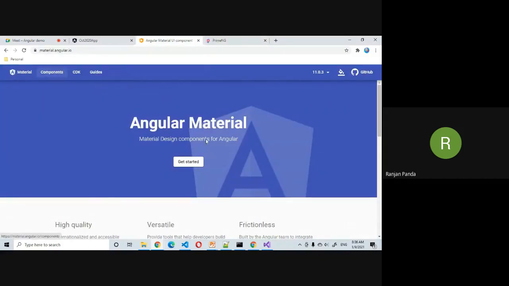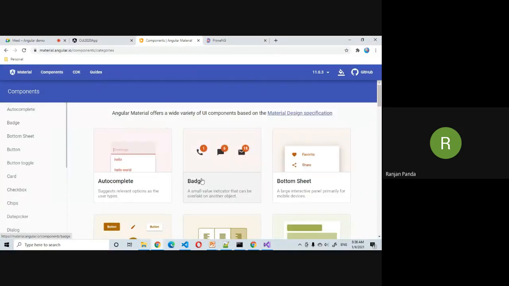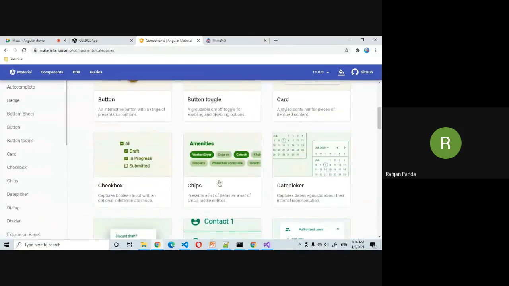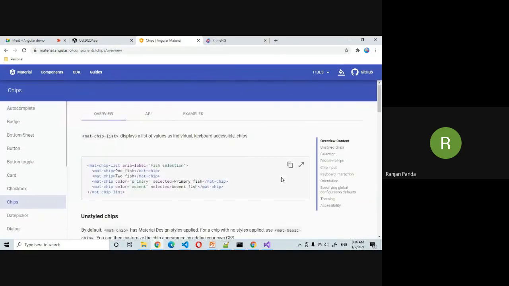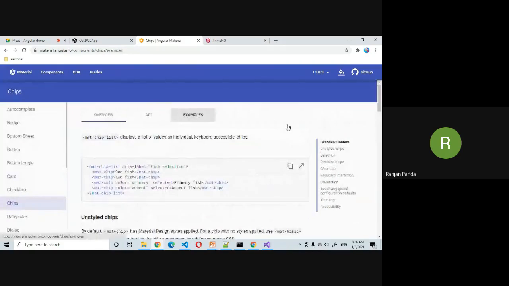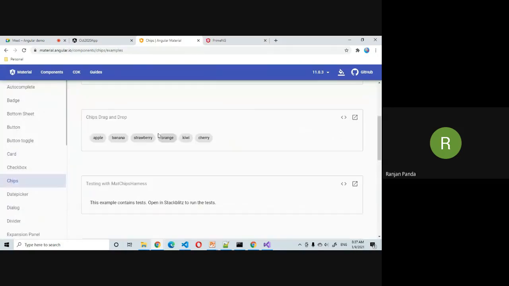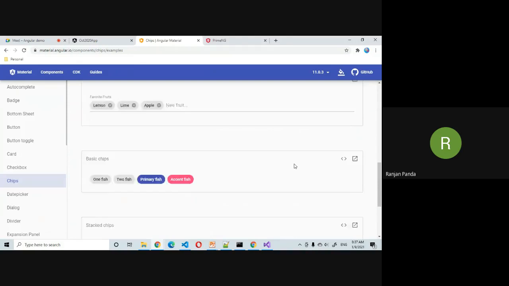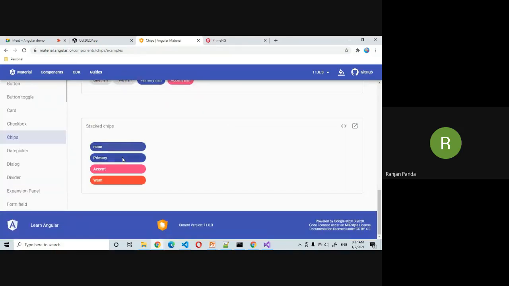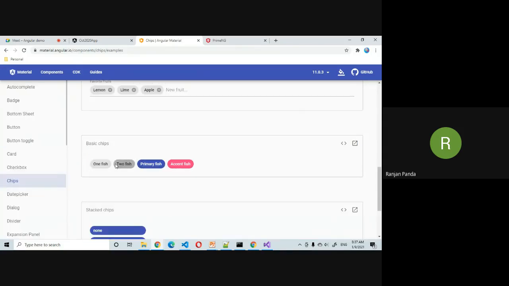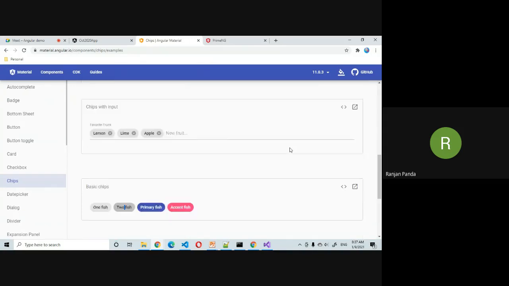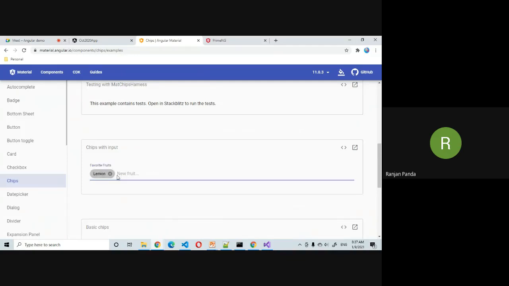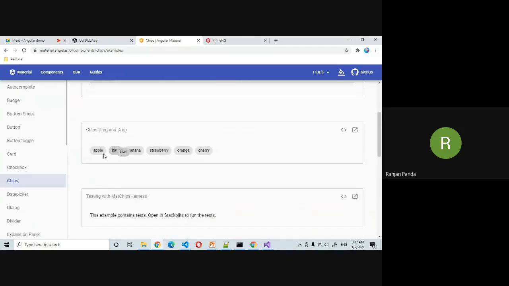If you want to have a rich user interface, these are the things that will help us, like chips and so on.